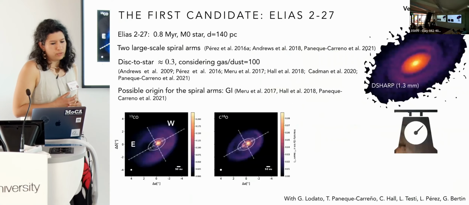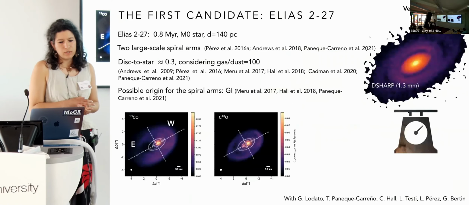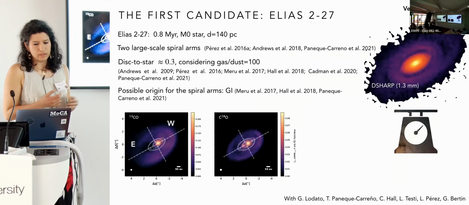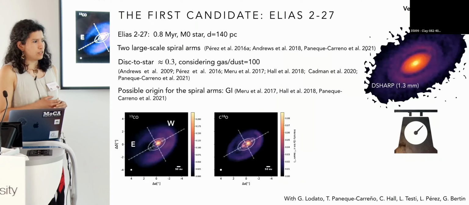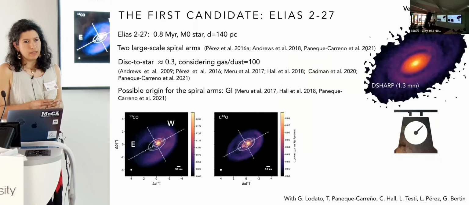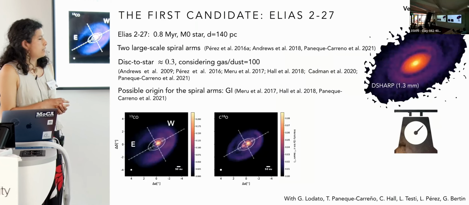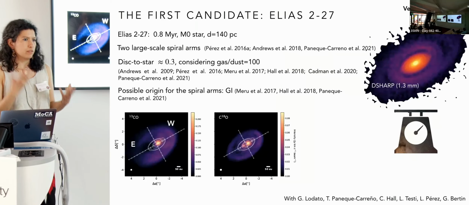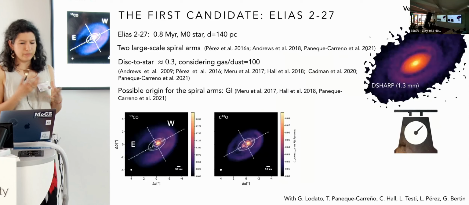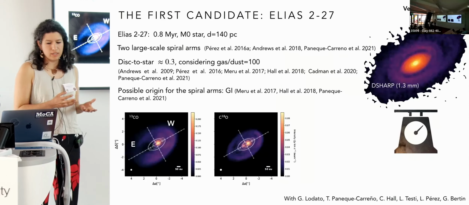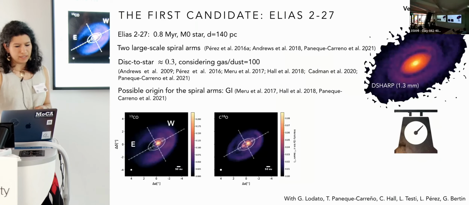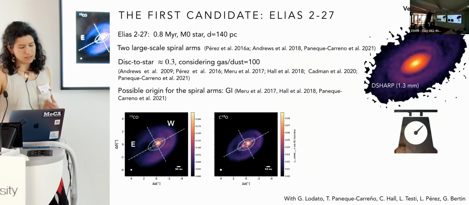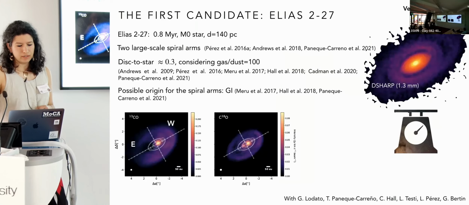So the first candidate to which we applied this model was LISO 27, which is very well known in our community. It has two very nice large-scale spiral structures, and it's from the literature. The disk to star ratio is 0.3, which is telling us that the possible origin for the spiral arms is actually GI. So Teresa Paneque Carreño analyzed new data